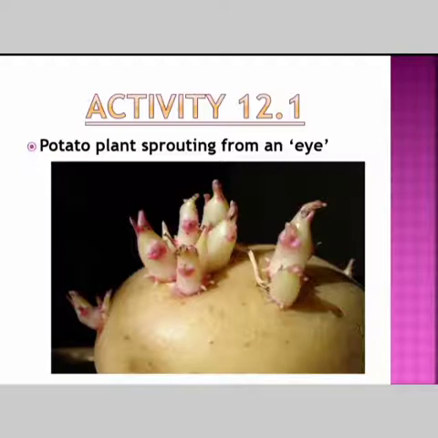So take a fresh potato and observe the scars on it with the help of a magnifying glass, or it is visible to the naked eyes itself. Okay, so we may find buds in them. So these scars or buds are called eyes. Okay, I think you might have seen them in the kitchen. Okay, cut the potato into small portions, each with an eye.